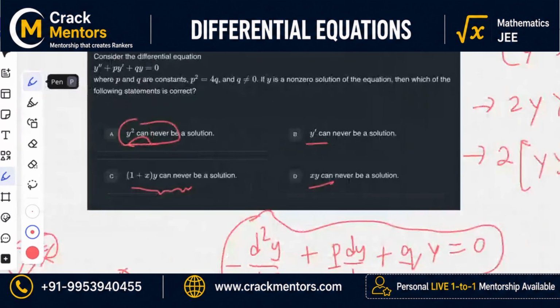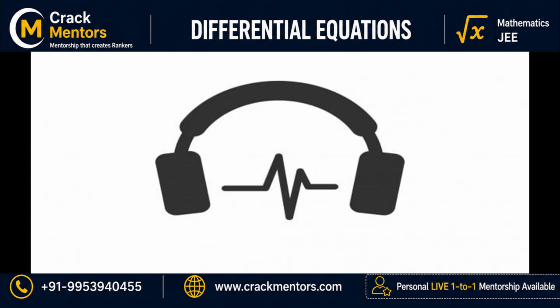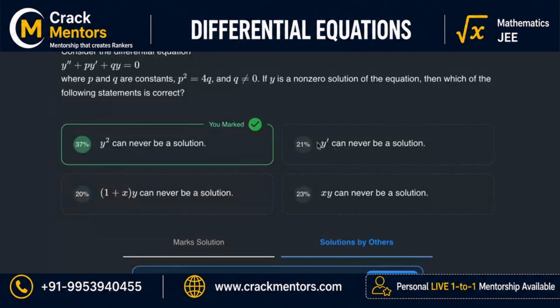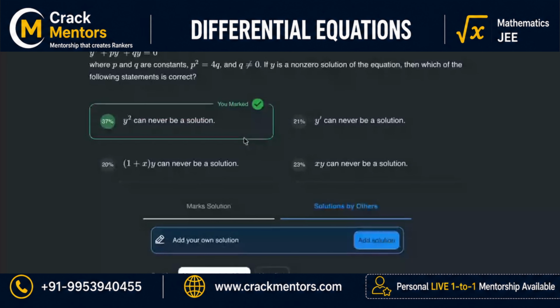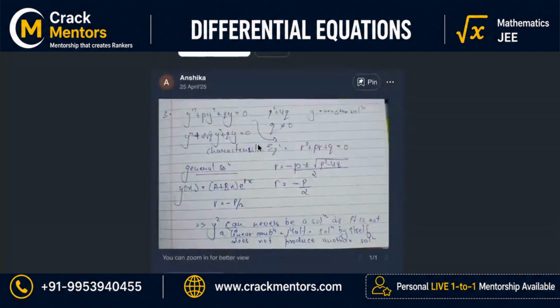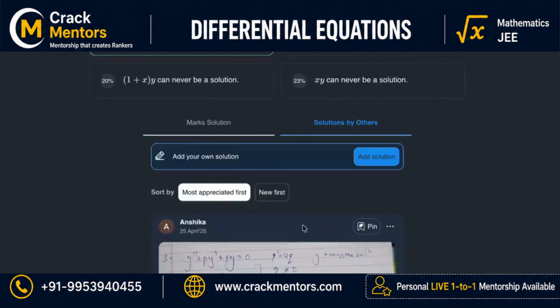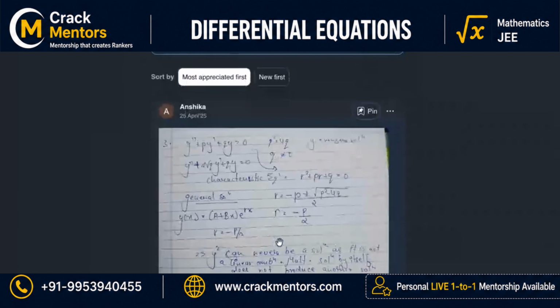I feel like most of these questions are hit and trial for this paper. Let me show you something. The y square is the solution. Somebody brought the same solution, right? They also use this.